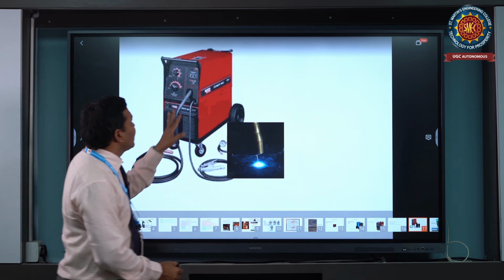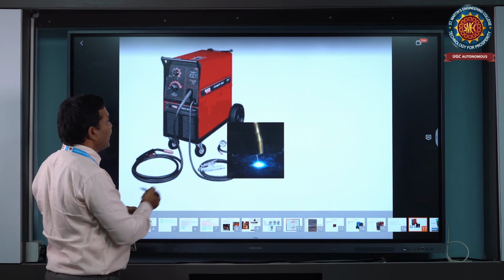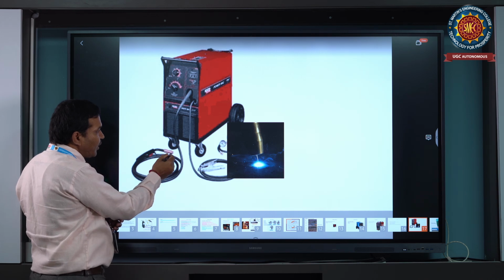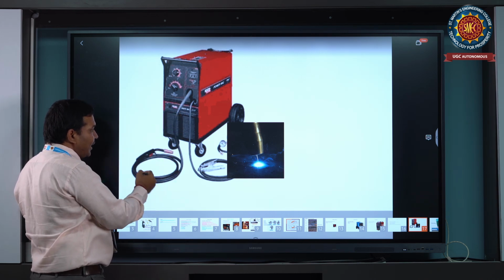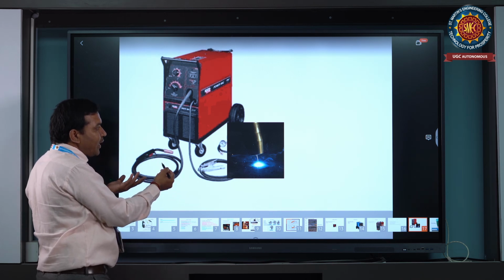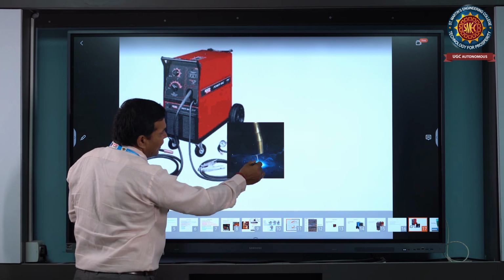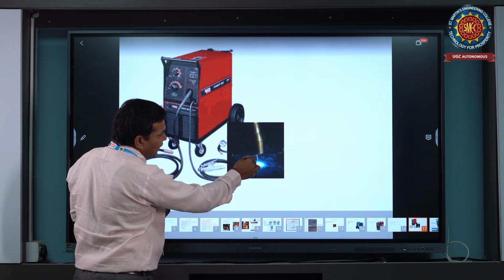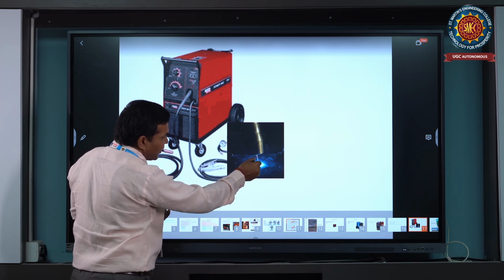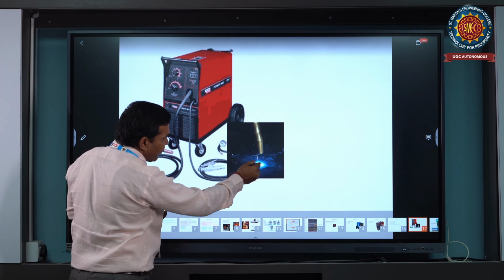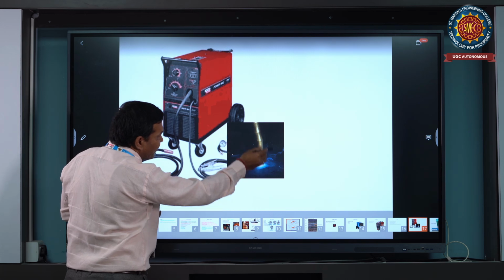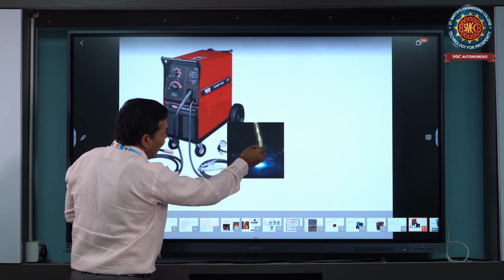See here, this is an example of gas metal arc welding. It is a machine. These are 2 hose pipes. It is a hose pipe, and this hose pipe is positive. This machine continuously supplies wire directly. The wire may be aluminum wire, copper wire, or brass wire. It goes to the gun, and you can see the gun generates the arc. The arc is generated, filler material is supplied continuously and melts, converting from solid state to liquid state, and is deposited wherever we want in the welding area. It passes continuously, and externally it is covered by gas. This is the gas arc welding process.